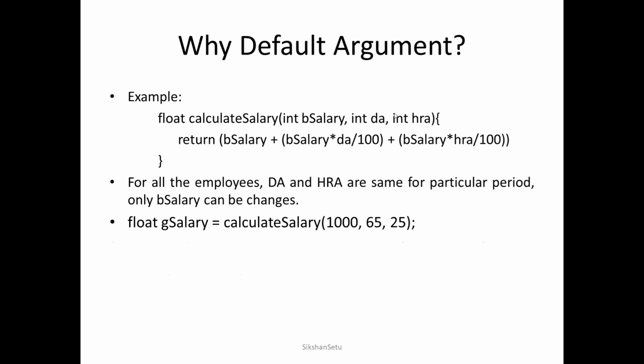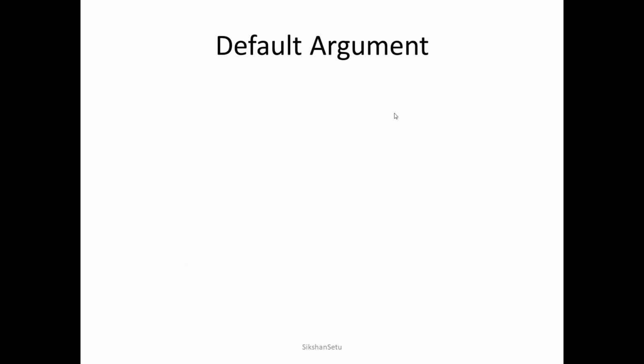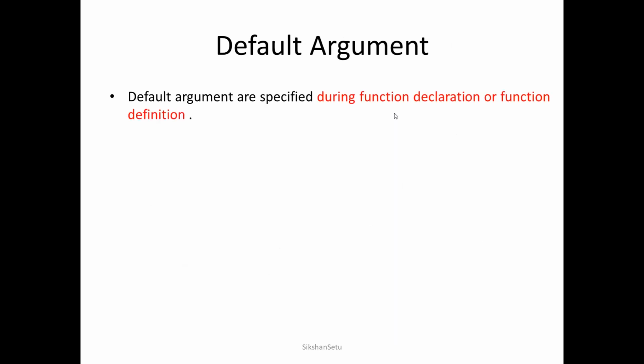Now how can we do that? For that, default argument can be specified either in function declaration or in function definition. More or less it is to be given at the time of declaration, but if you are defining a function directly, then you can specify it in the function definition also.